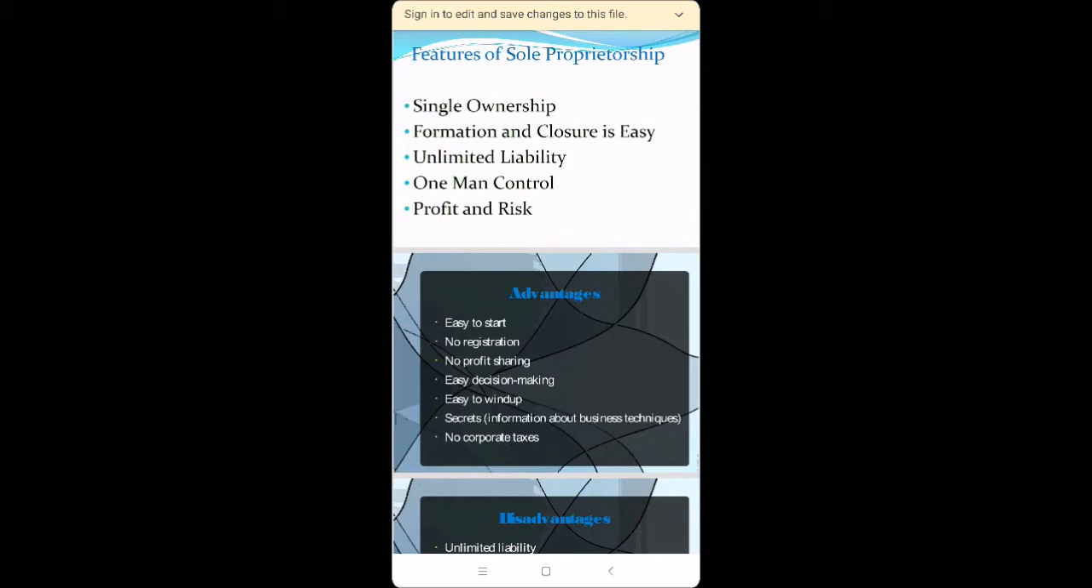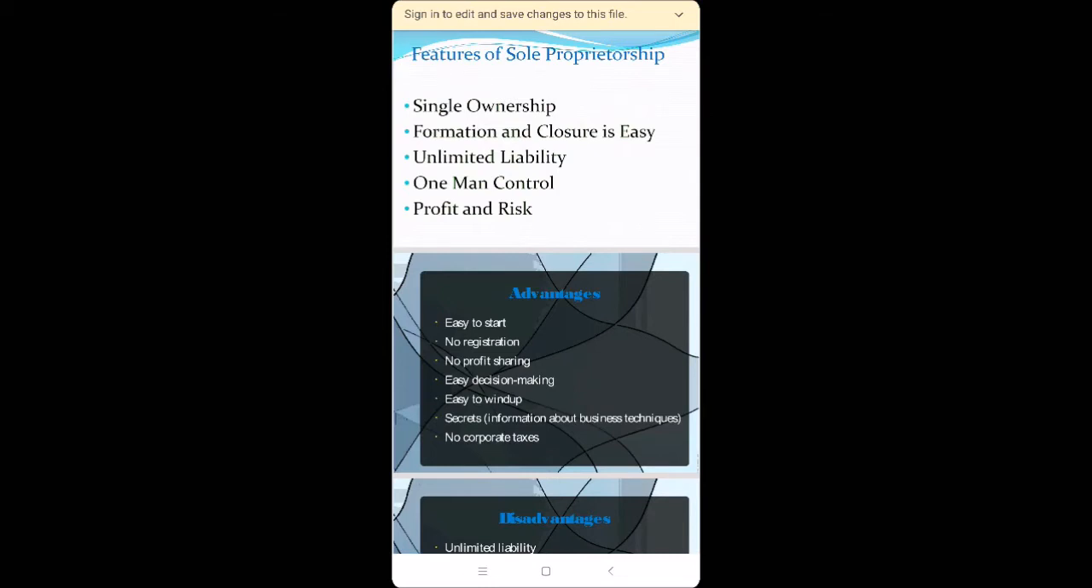Third point you can see in features is unlimited liability. Yes, you need to understand actually what is unlimited liability. Unlimited liability means, suppose if any loss is there in the business, then what will happen? Then the personal property is also involved in the business. That is unlimited liability.